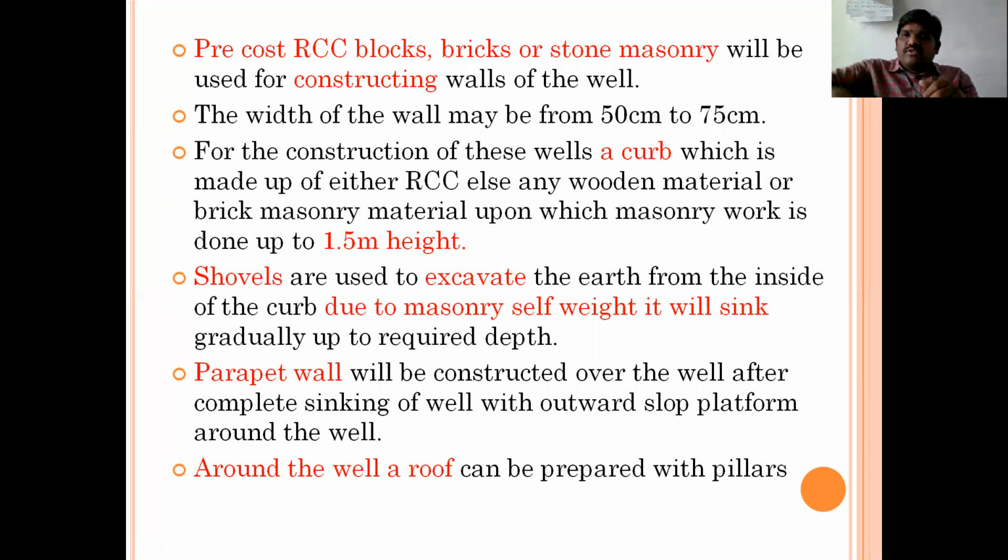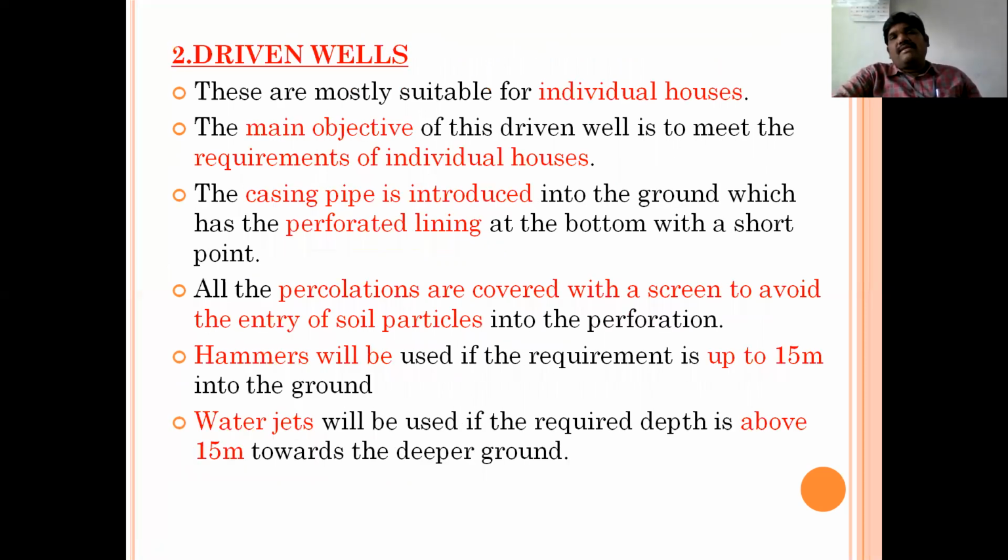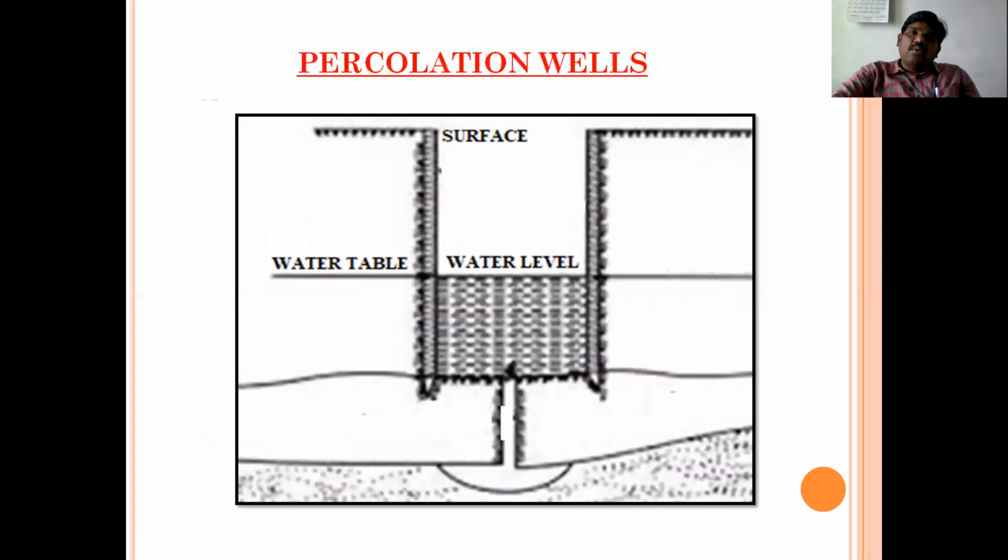Shovels are used to lift the soil from inside the curb, and as we lift the soil, based on the weight the curb slowly moves downwards, and this continues up to the depth as per the requirement or the desired depth. Once we reach the desired depth, a parapet wall will be constructed over the well after completing the sinking of the well, and we can even provide a shelter or a roof with pillars to avoid contamination of the well water.